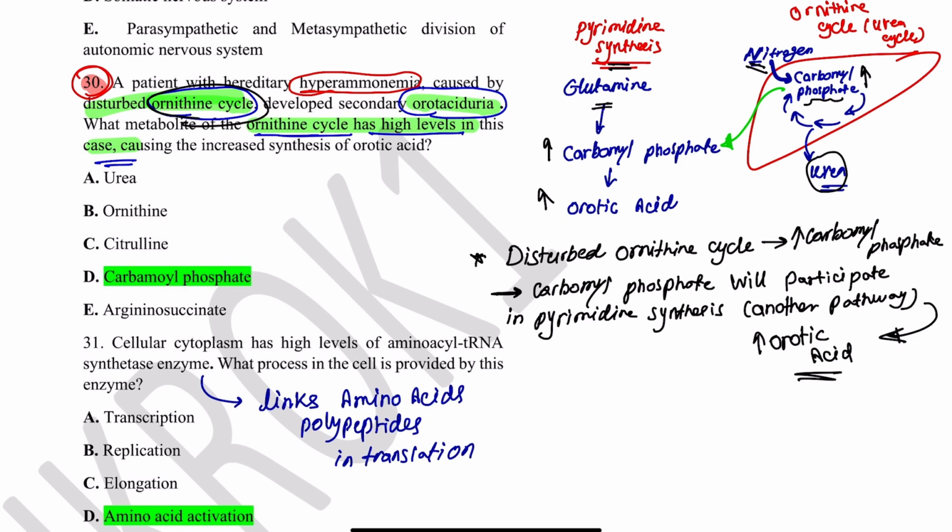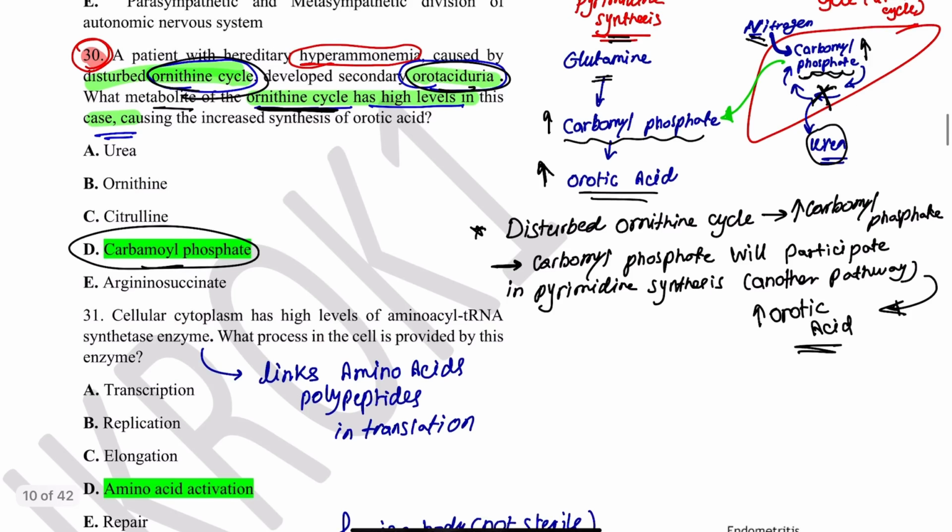So in case the ornithine cycle is not working, carbamyl phosphate will increase, because it's not being used. Then it will be shifted to pyrimidine synthesis, and carbamyl phosphate will increase there and produce orotic acid. So that's why orotic acid will appear in the urine, and the metabolite of the ornithine cycle that is increased is carbamyl phosphate. So it needs some understanding of biochemistry pathways.